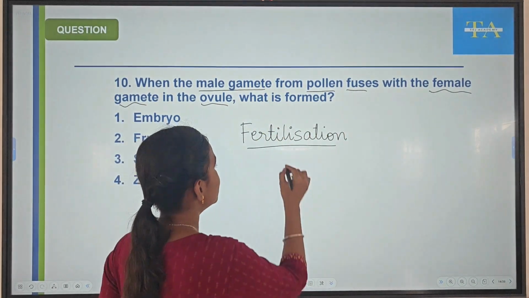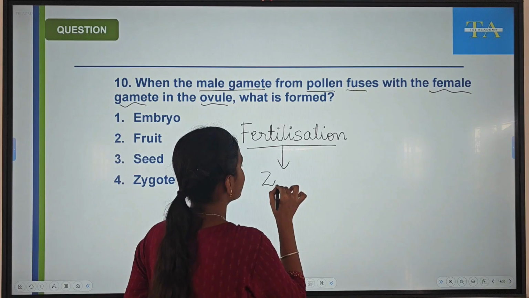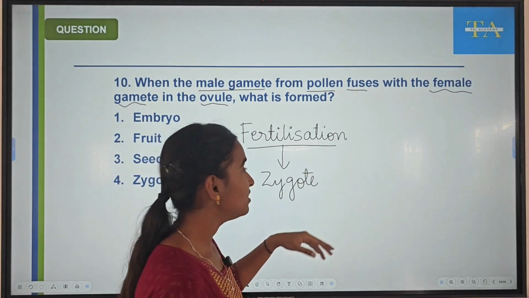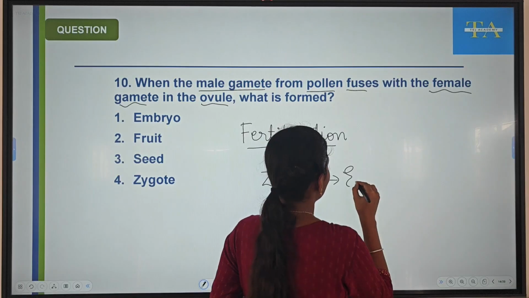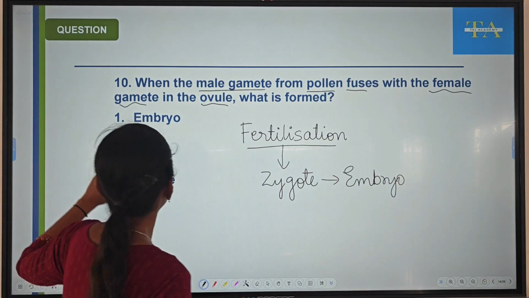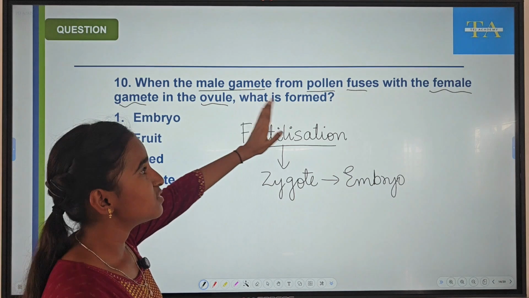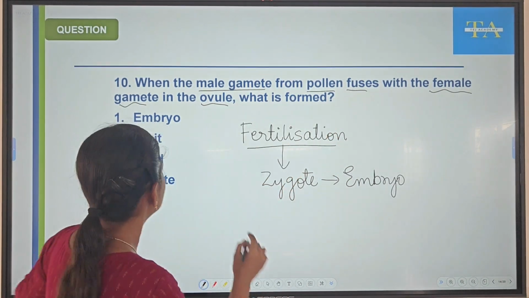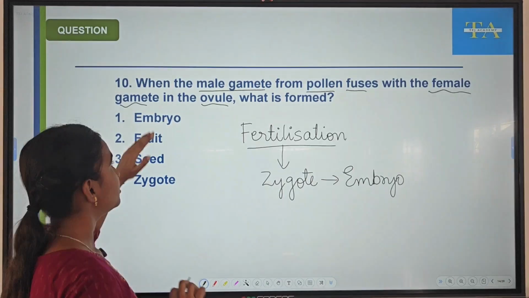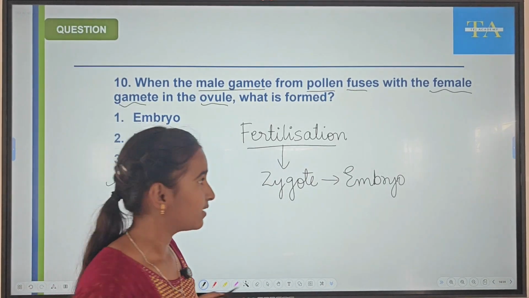By fertilization, what product will be formed? Zygote. This zygote will develop into embryo. Here they are asking what is formed when fusion occurs. So our answer is zygote. Zygote will later develop into embryo and then into seed.